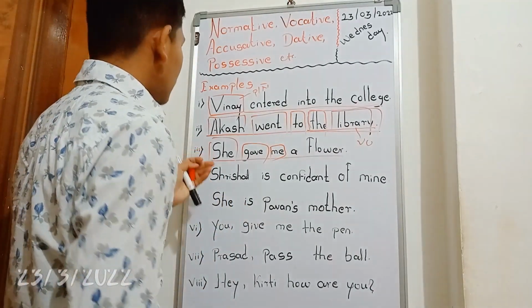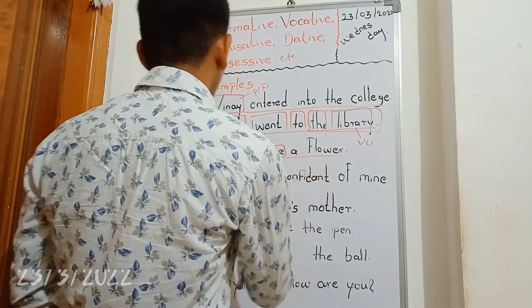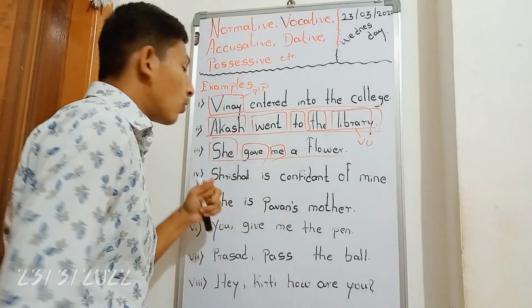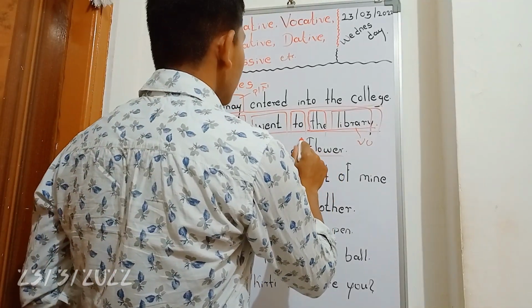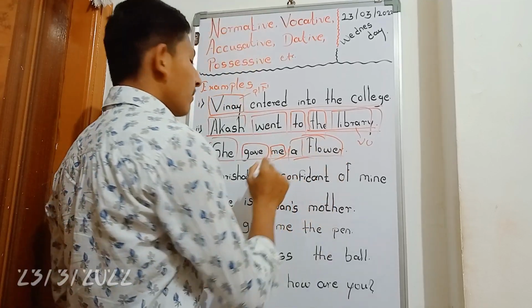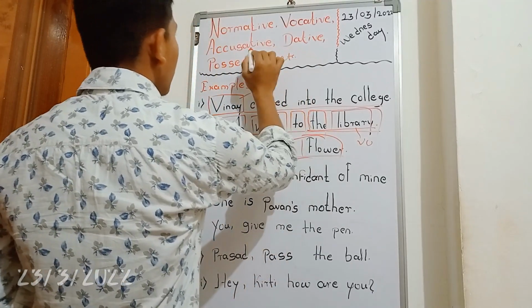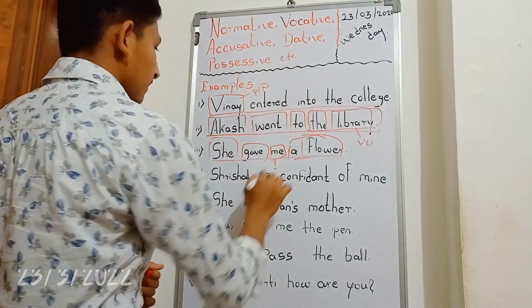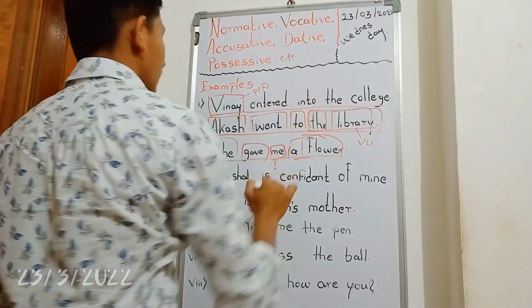The actor who is performing the action is called the subject. Who is receiving the action is called the object. A flower is the object here, and me is the indirect object. And the indirect object is nothing but the dative case.